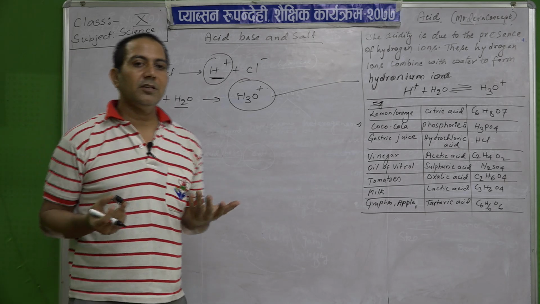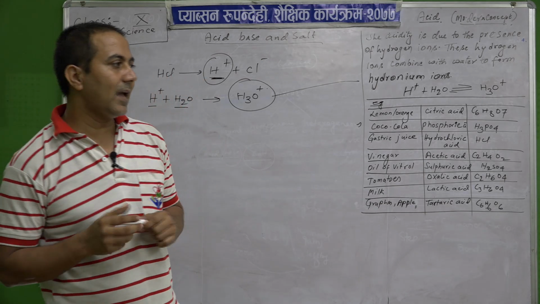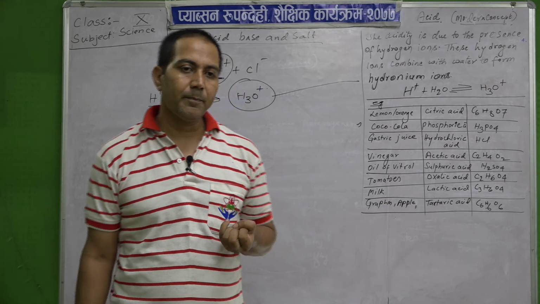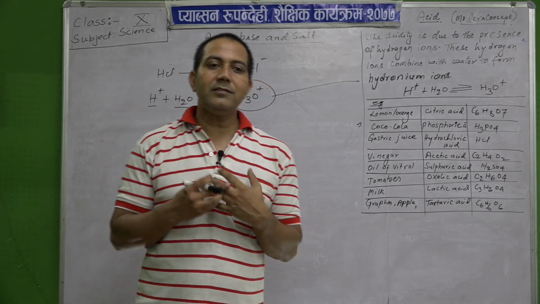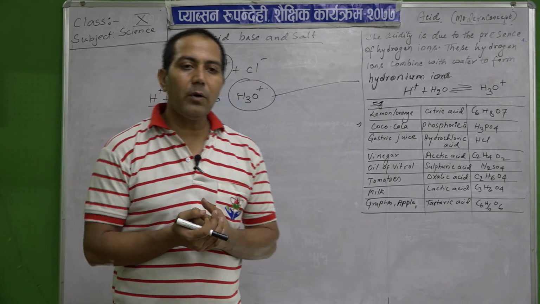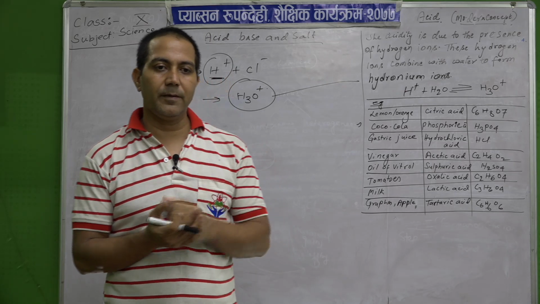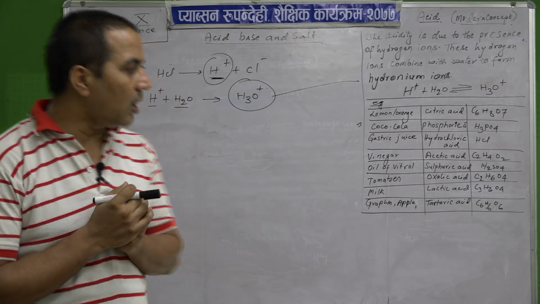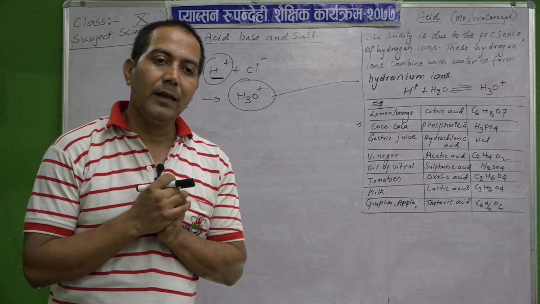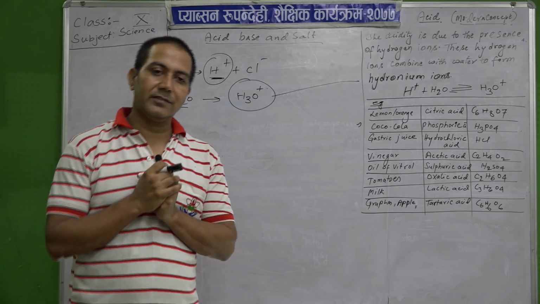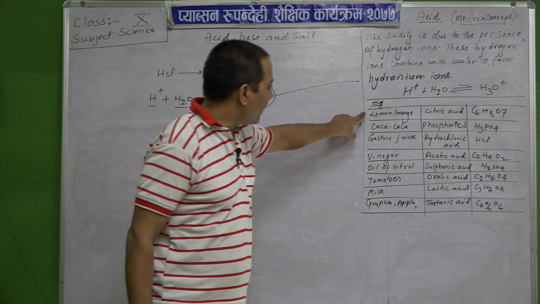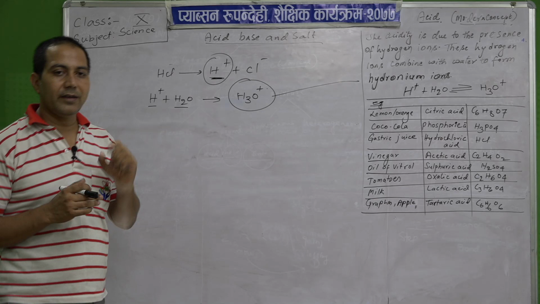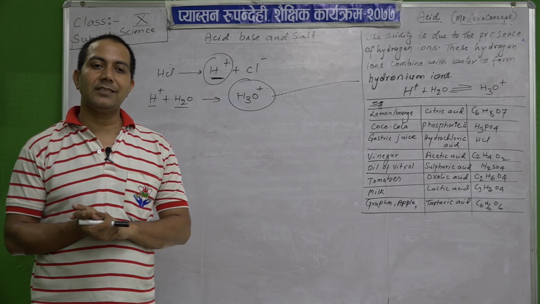There are lots of examples of acids in nature. In nature we find most of the acids. For example, I think you are eating orange, lemon, etc. Isn't it? The orange and lemon are sour in taste, khatto huncha. Why is it that type of taste? Because of the presence of acid, and the acid is called citric acid. Then Coca-Cola, which we drink, has phosphoric acid.